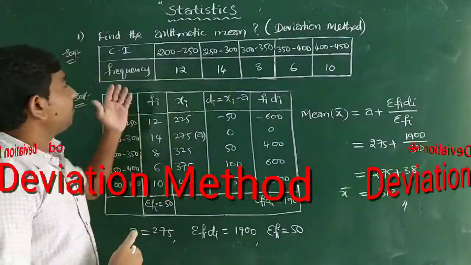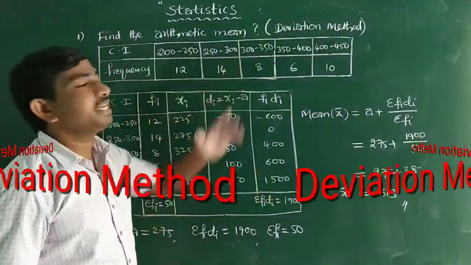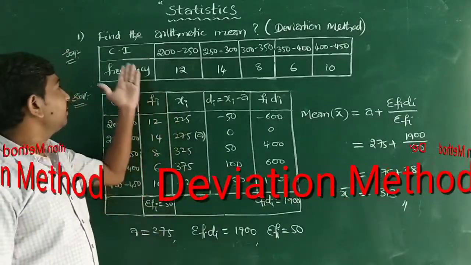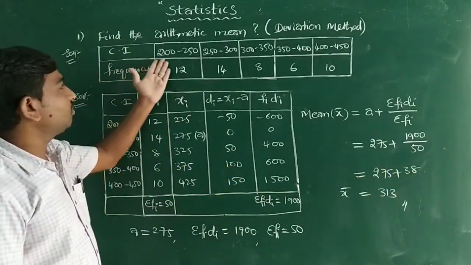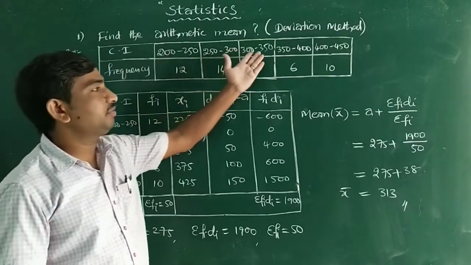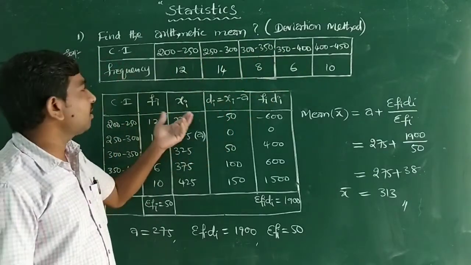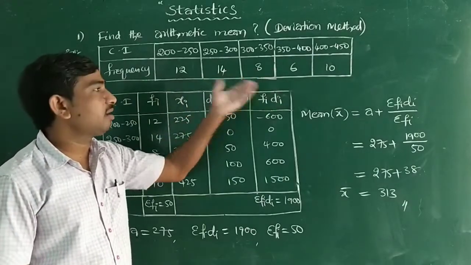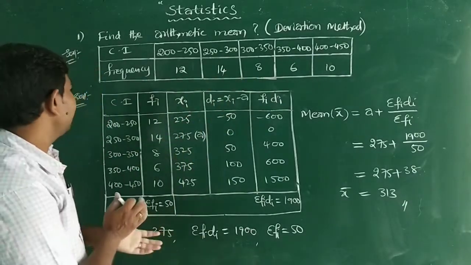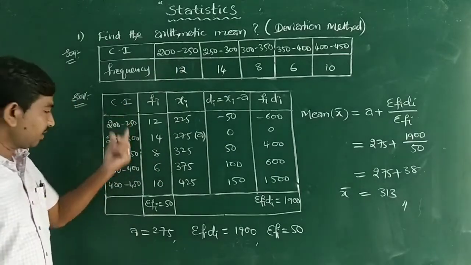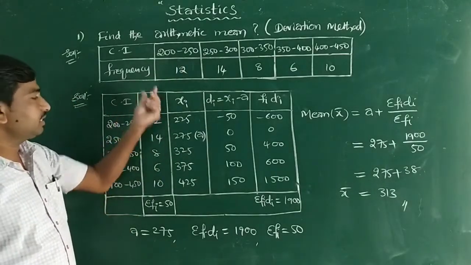So now find the arithmetic mean by the deviation method, or assumed mean method. How? See here, if you observe, the class intervals are 200, 250, 300, 350, 400, 450 and so on, some larger numbers, and the frequencies are 12, 14, 8, 6, 10, also some larger numbers, right? So we can use the deviation method. It is better. So class intervals write as is and frequencies write as is.